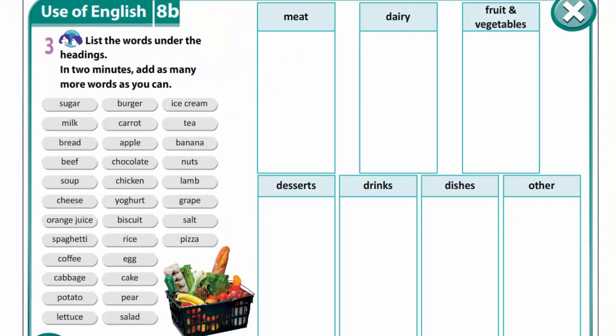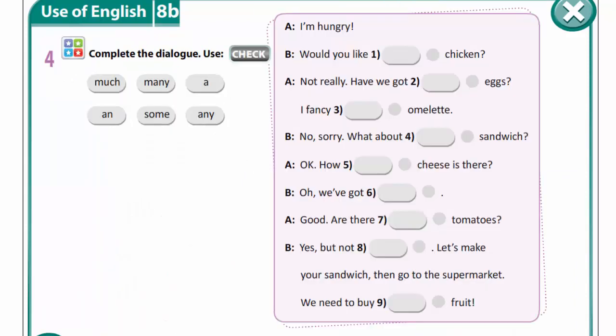In exercise 3, you are to list the words under the headings. Let's look at them. Meat, dairy, fruit and vegetables, desserts, drinks, dishes, other. For example, sugar, other, burger, dishes. Ice cream, desserts. Now you have to finish this exercise yourselves.